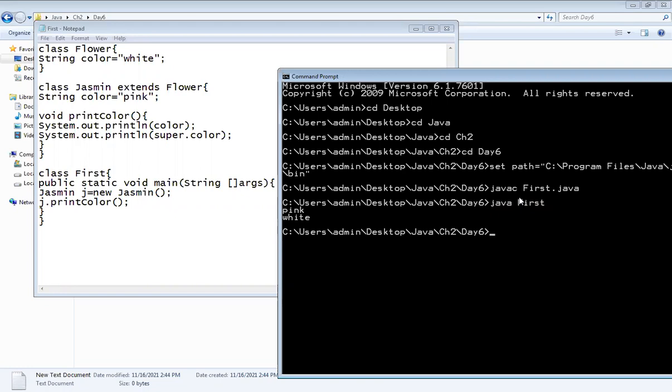Okay, check whether you are getting the same or not. Now, after implementation, we will move towards the method. The same logic is applicable for the method also.